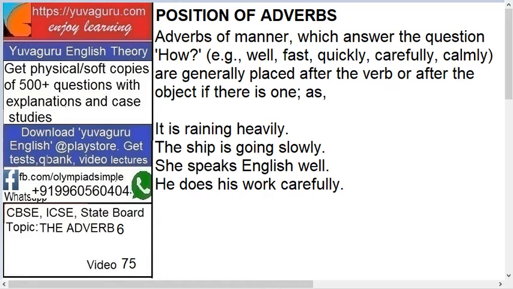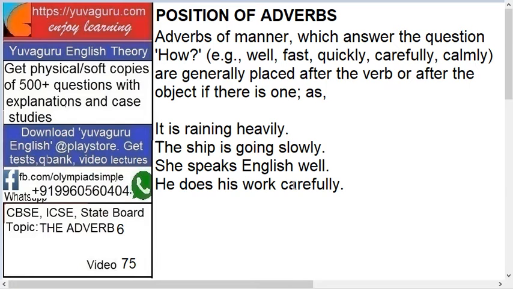Okay, so let's see this example. Placed after the verb or the object. It is raining heavily. Raining is what? Verb, and heavily is the adverb. Going slowly, going verb, slowly adverb. She speaks English well. So English is not a verb. English is an object. Speaks is a verb, right? So placed after the object or after the verb.